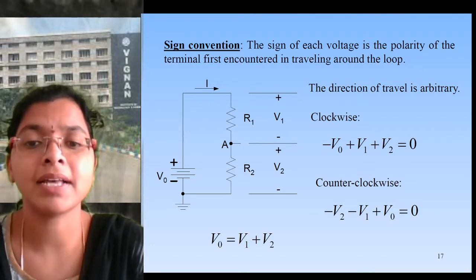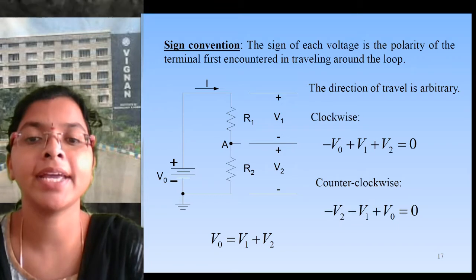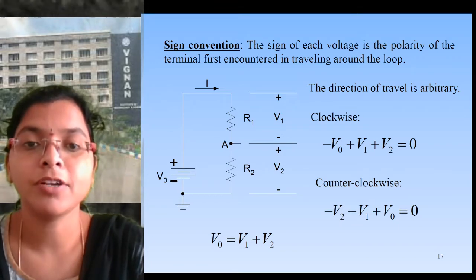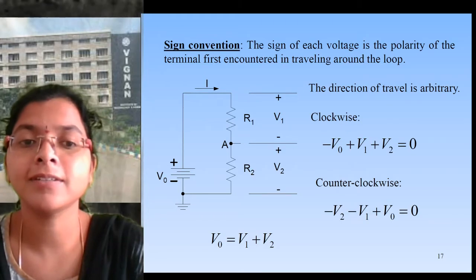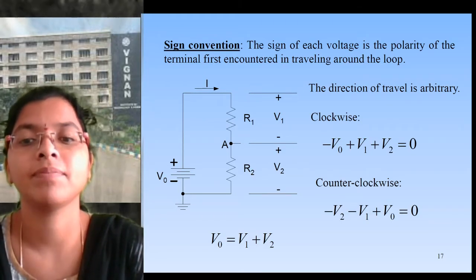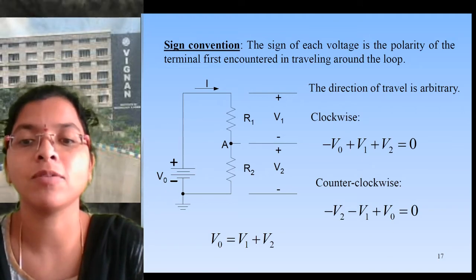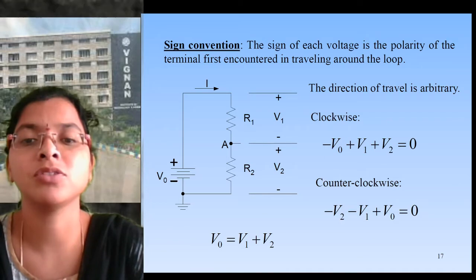First the passive elements: minus V2, minus V1, as all passive elements we take as negative. And next, the source value we take as plus V0. So plus V0 minus V1 minus V2 equals 0.